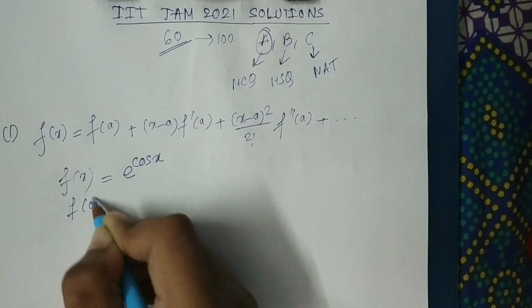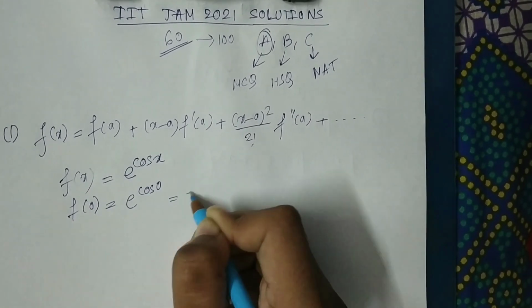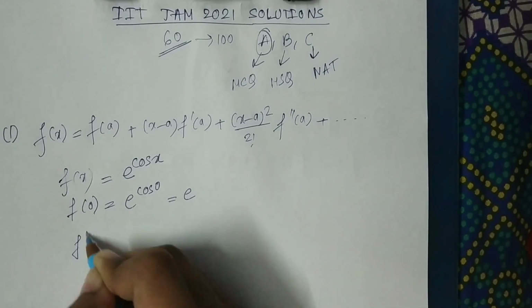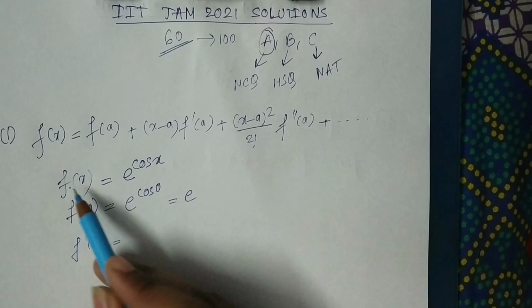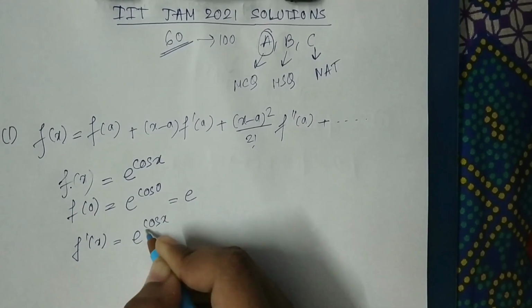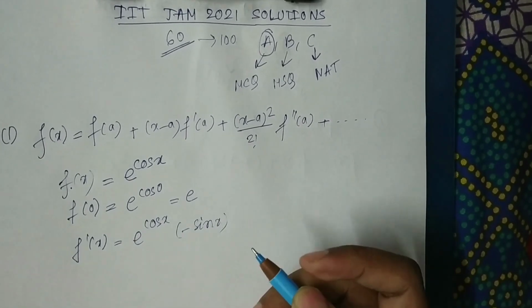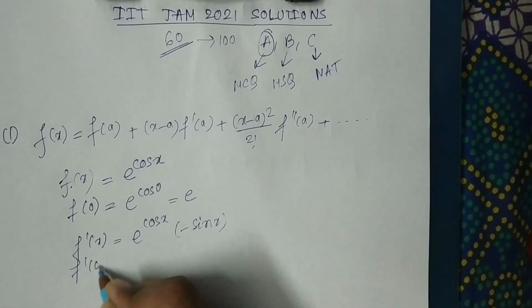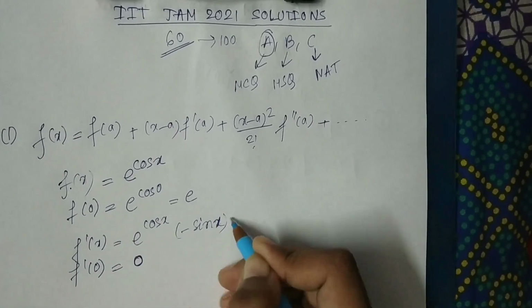So f of 0 equals to e to the power cos of 0 equals to e. f prime of x, we have to differentiate f(x). So it is e to the power cos x and differentiation of cos x is minus sin x. So f prime of 0 equals to 0. If we put 0 here, then it comes 0.